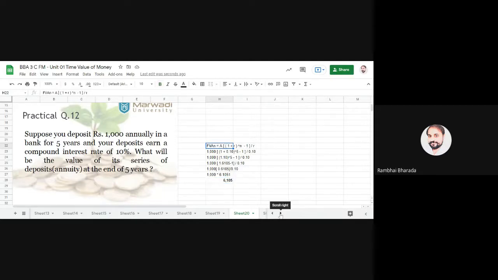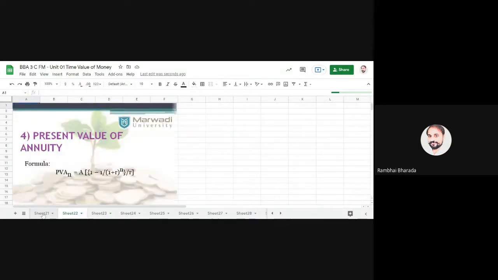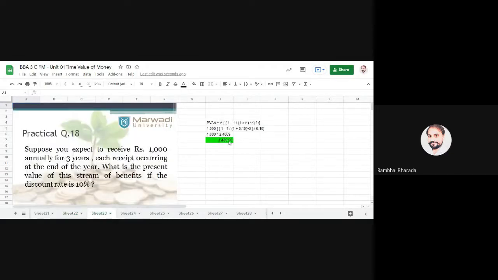Okay, now moving ahead to the next method, and that next method is present value of a single amount. Sorry, present value of annuity. Present value of annuity is the reverse of the future value of annuity. So the rest of the calculations are the same, but we just need to divide this entire calculation by 1.